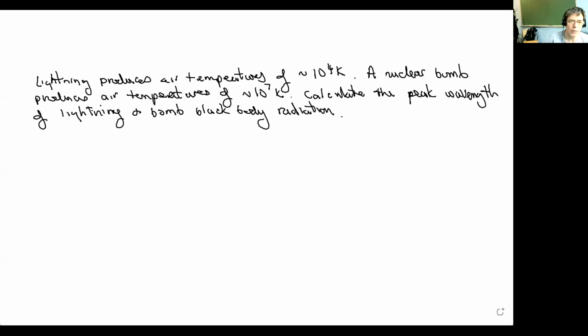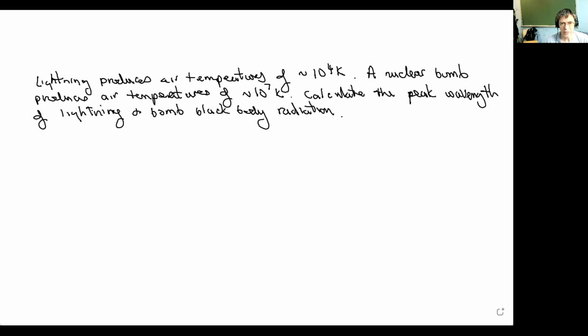Wanted to work through a problem that involves black body radiation. So black body radiation is electromagnetic radiation. It's a spectrum of electromagnetic radiation that is emitted by all objects, bodies. So you emit black body radiation. I emit black body radiation. The Earth emits black body radiation. The sun emits black body radiation.